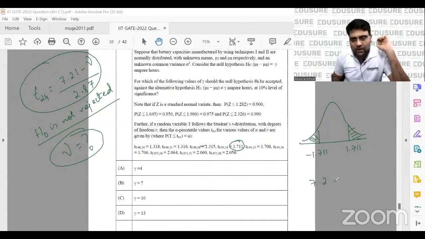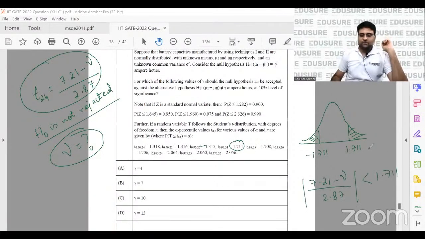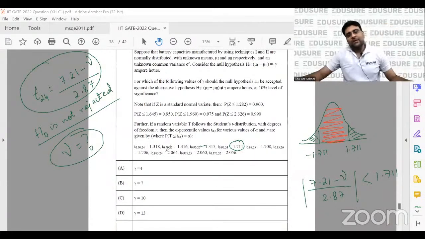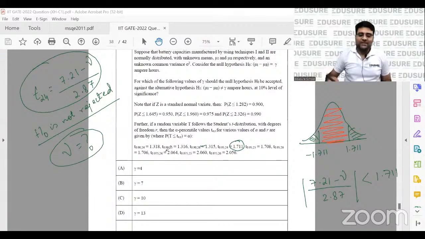So what needs to happen is that (7.21 minus gamma) by 2.87, this absolute value, has to be less than 1.711 so that it lies in this region and H0 is not rejected. So you can put in the values. If I put 4, (7.21 minus 4) by 2.87, you'll notice that it will be less than 1.711. It will not lie in the critical region.